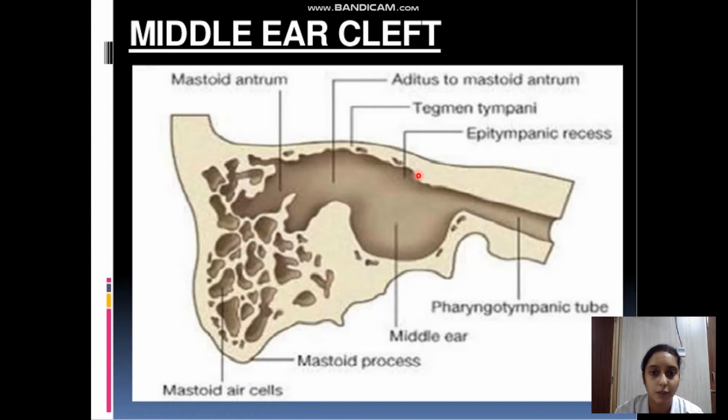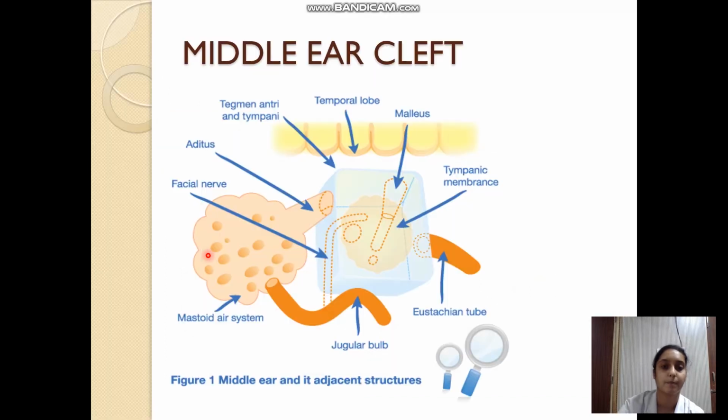This thin plate of bone can be eroded by the disease process, and hence the disease can enter first into the dura, then involving all three meninges towards the brain. Similarly, if the bony plate behind the mastoid air cell system is eroded, it can go to the posterior cranial fossa and the sigmoid sinus.